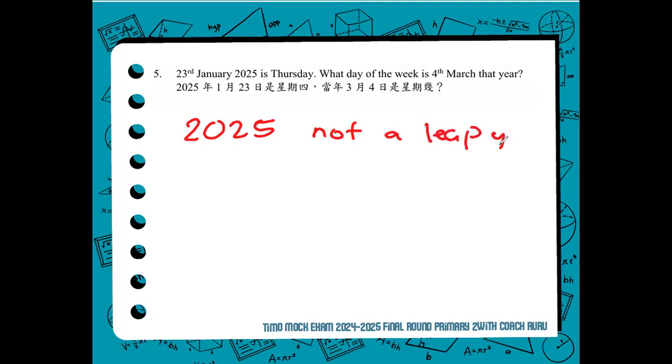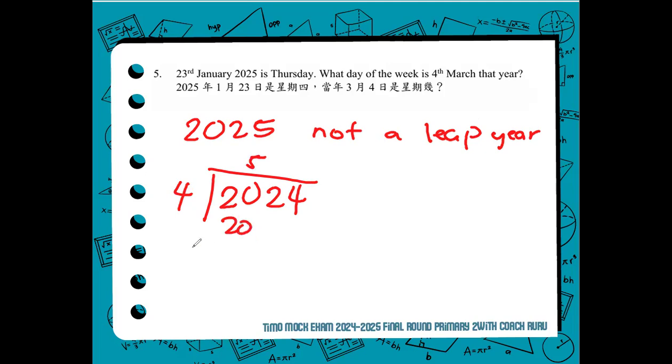How do we know if it's a leap year or not? If the year is divisible by 4, it is a leap year. For example, last year, 2024, when you divide it by 4, it is divisible by 4. But 2025 will give you a remainder of 1.